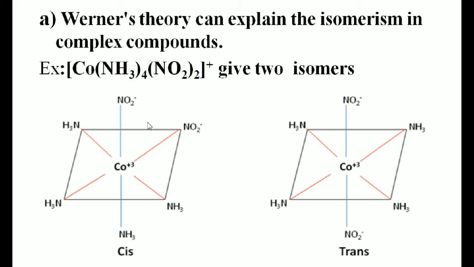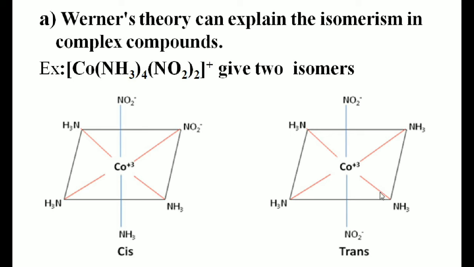For example, if you see in the first complex, it is a cis one, whereas in the second isomer, it is a trans one. Cis isomer, trans isomer. In case of cis isomer, the two NO2 ligands are adjacent to each other.